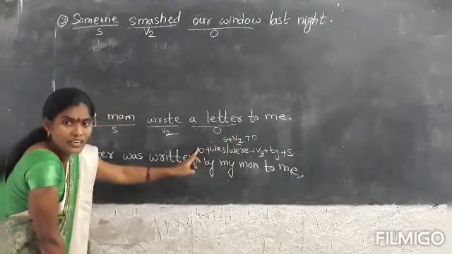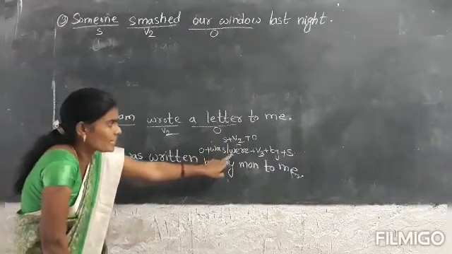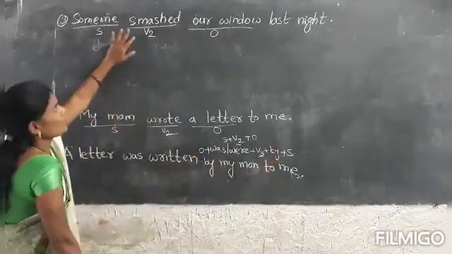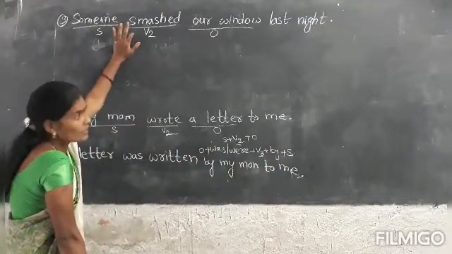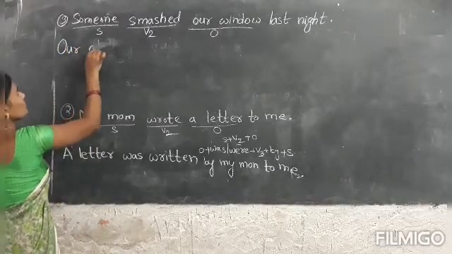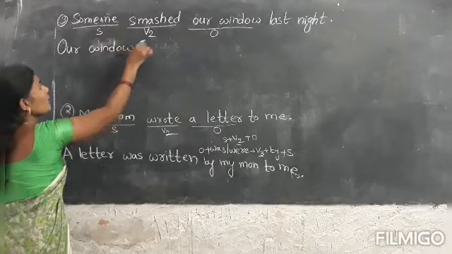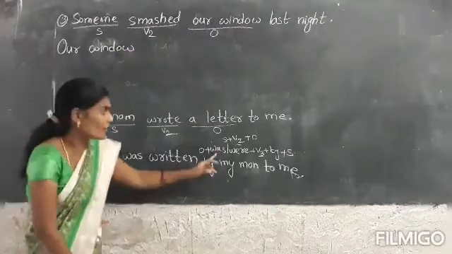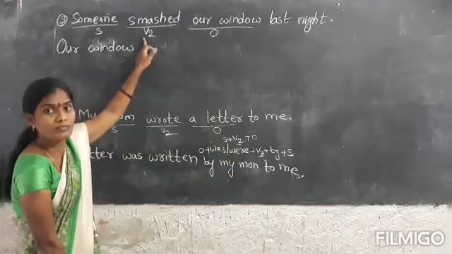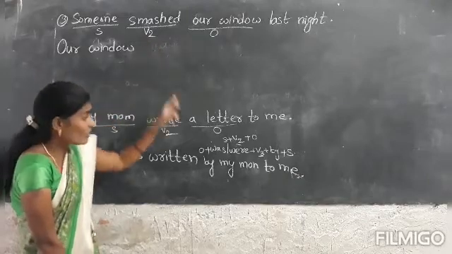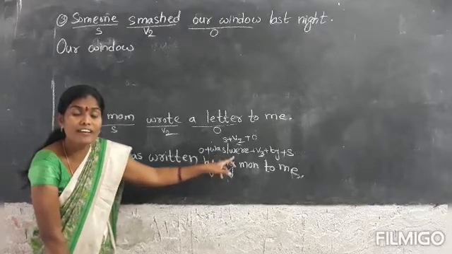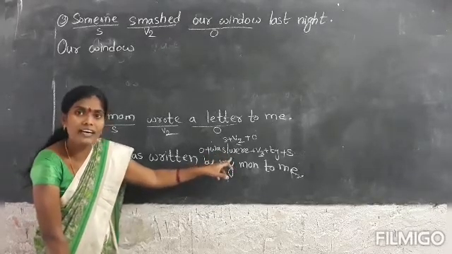How do we have to change? Object plus was or were plus verb third form plus by plus subject. Okay? Same. This is also simple past. First of all, we have to write the object. What is the object? Our window. The verb is in second form, which means past tense. So we have to take the past tense helping verbs. What are the past tense helping verbs? Was and were.